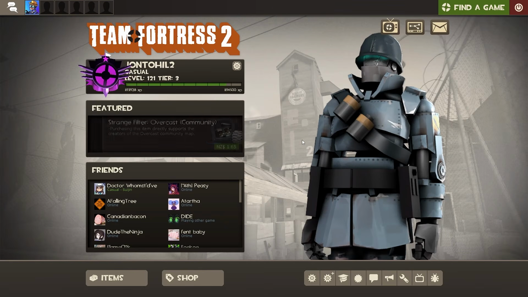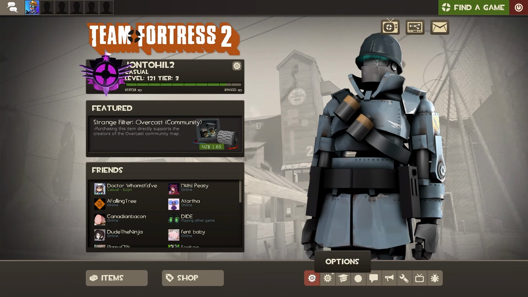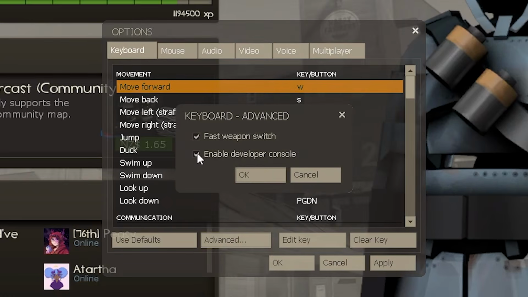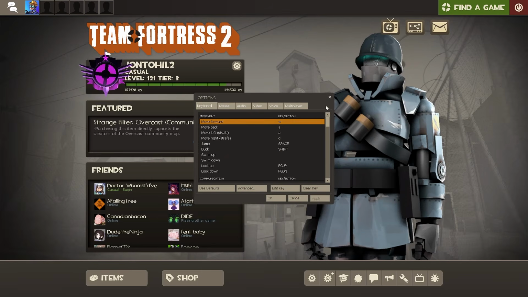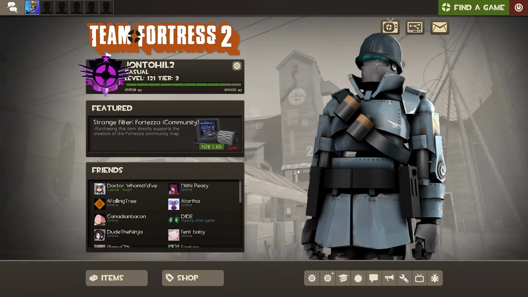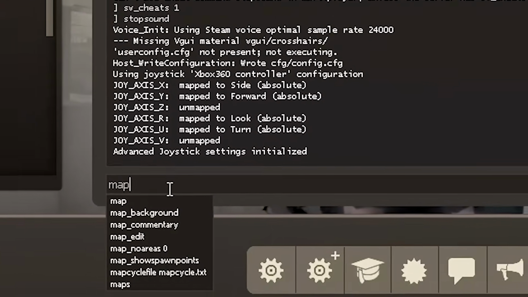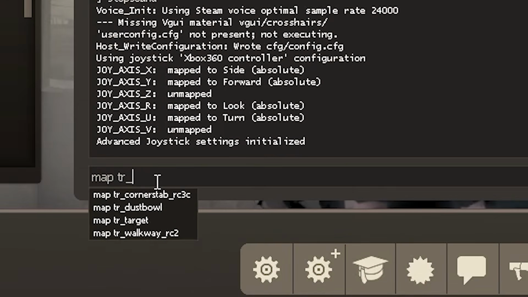Once in the main menu, if you haven't enabled the developer console already, go into Settings, Keyboard, Advanced, then tick Enable Developer Console. Close out the Settings menu, then press the tilde key, which should be the one right under your escape key. If done correctly, this should open the console. Just to check, start typing map space tr underscore, and if by this point you can see the names of the maps show up in autocomplete, then you've done everything right so far.